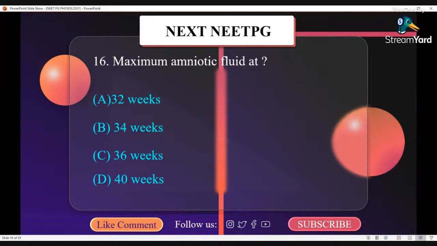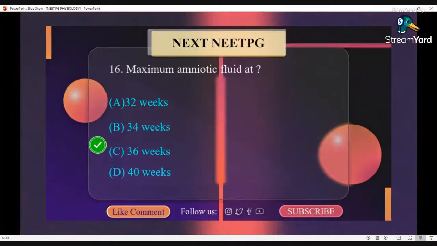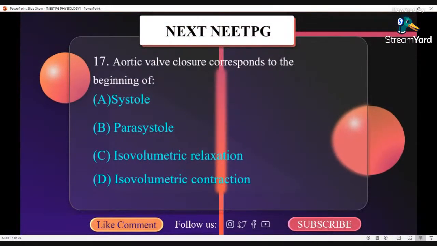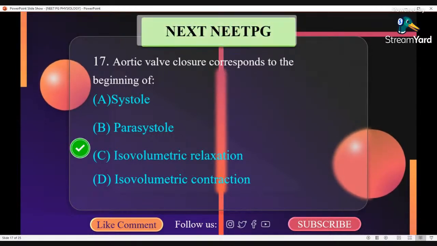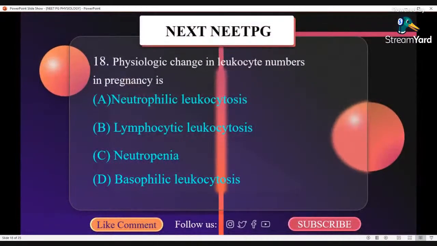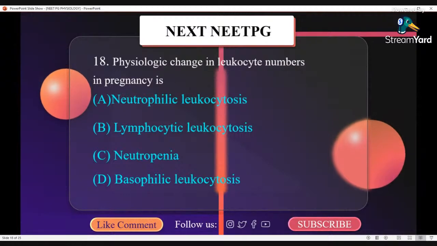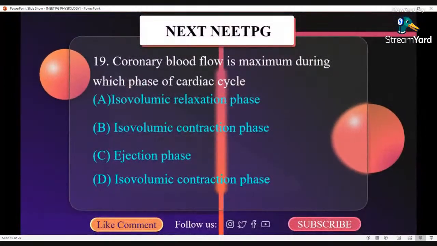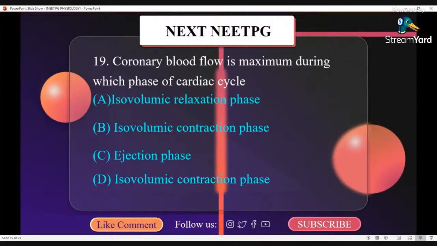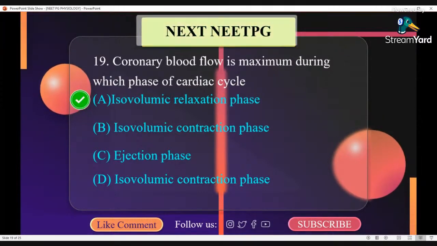Maximum amniotic fluid is seen at 36 weeks. Aortic valve closure corresponds to beginning of isovolumetric relaxation. Physiologic change in leukocyte number in pregnancy is neutrophilic leukocytosis. Coronary blood flow is maximum during which phase of cardiac cycle? It is isovolumetric relaxation phase.